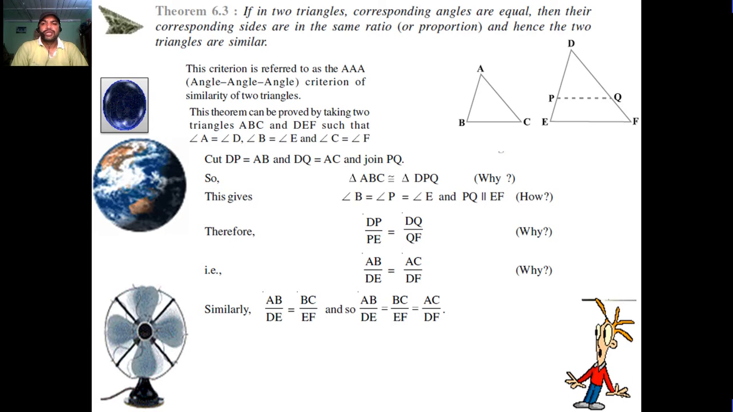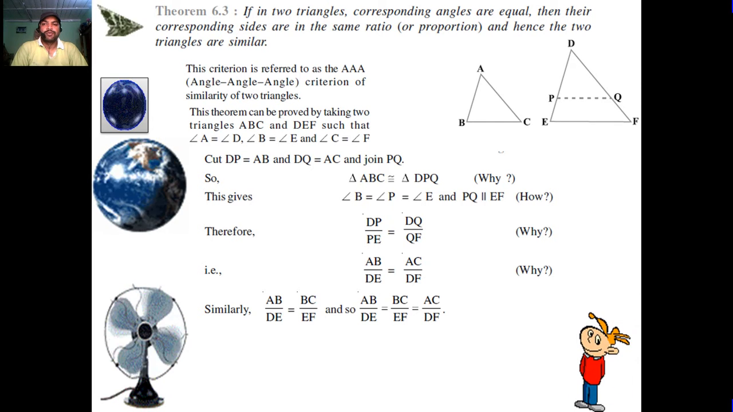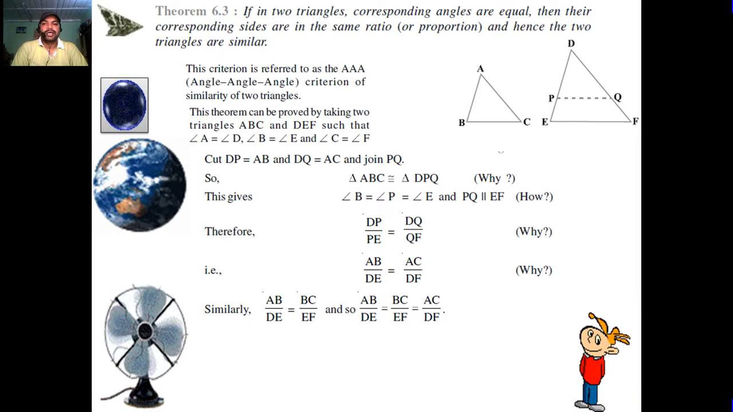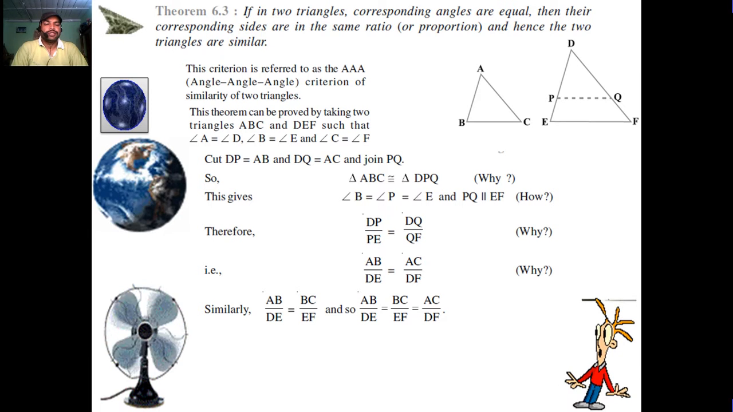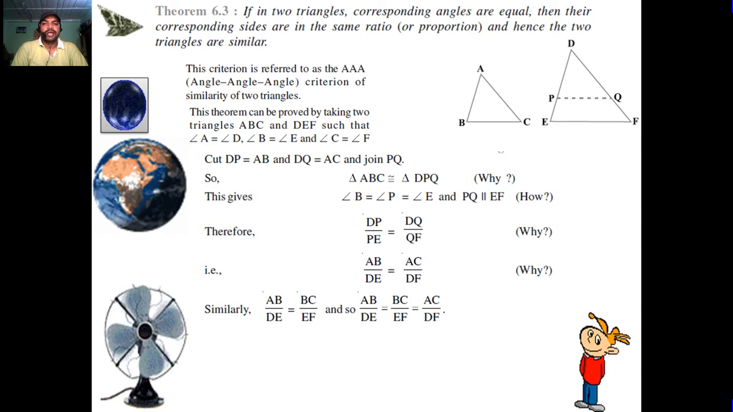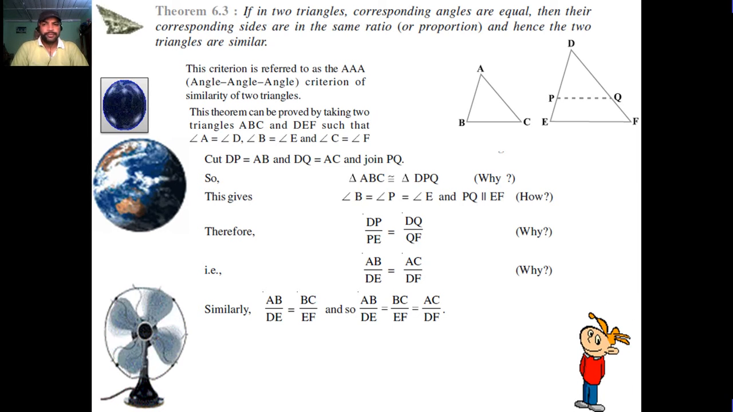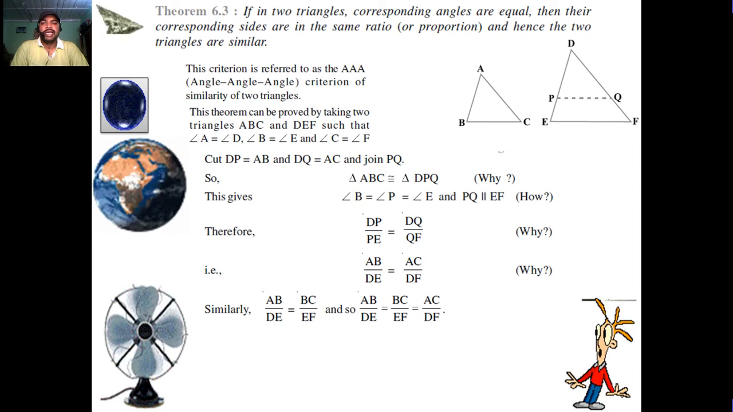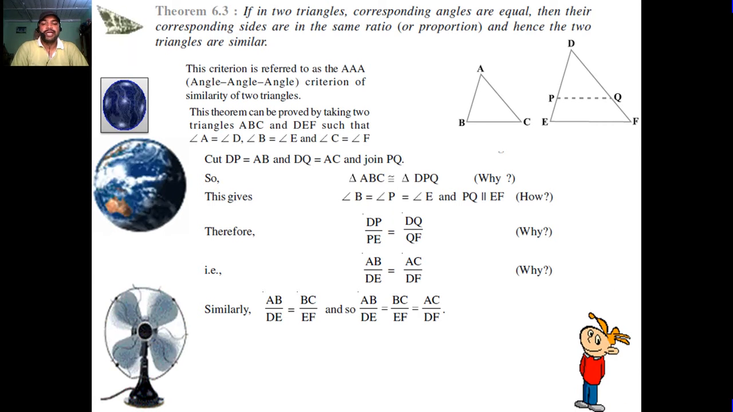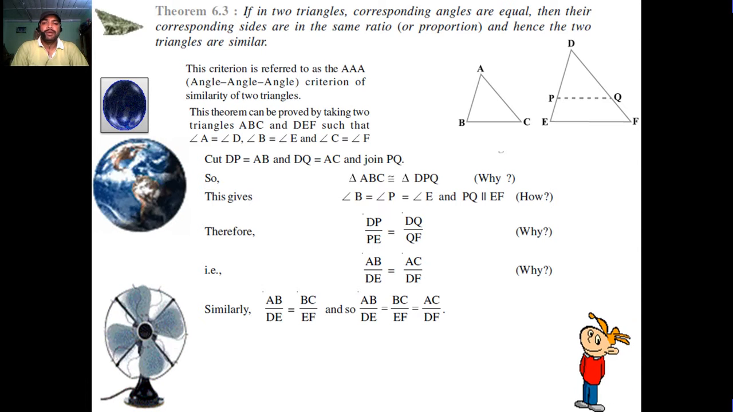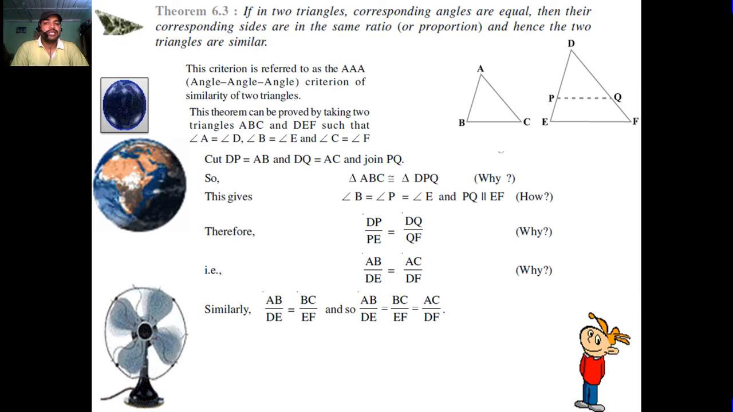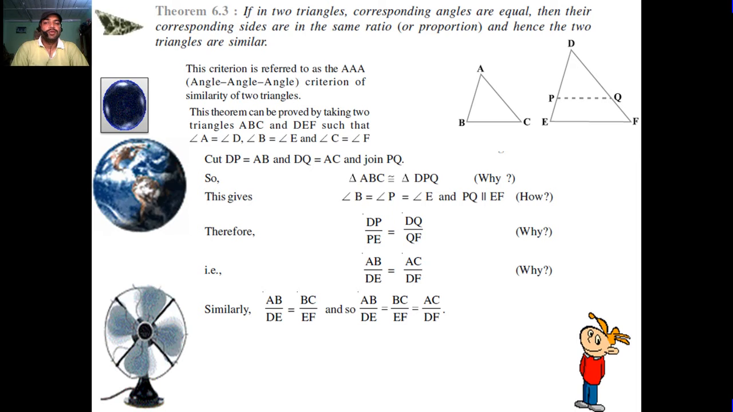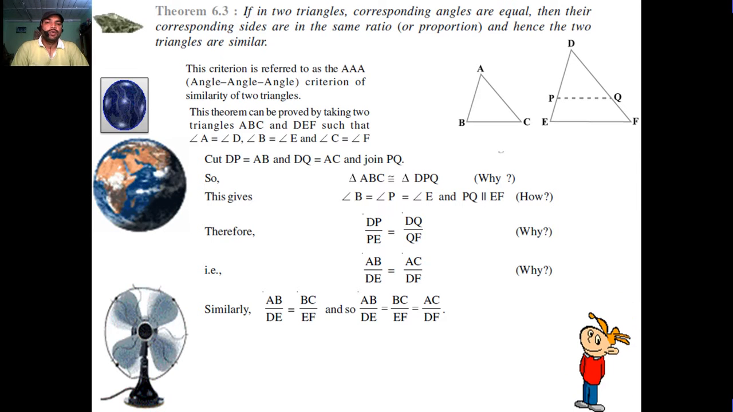Now students, क्वेश्चन आपके पास लाने से पहले थ्योरम 6.3. If in two triangles corresponding angles are equal, then their corresponding sides are in the same ratio, are proportional, and hence the two triangles are similar. This criterion is referred to as the AAA angle criterion of the similarity of two triangles. This theorem can be proved by taking two triangles ABC and DEF such that angle A is equal to angle D, angle B is equal to angle E, angle C is equal to angle F.